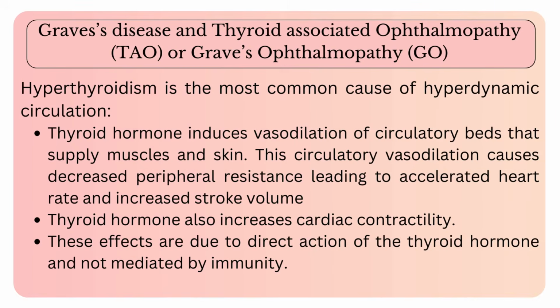Hyperthyroidism is the most common cause of hyperdynamic circulation. In this state, the thyroid hormone induces vasodilation of circulatory beds that supply muscles and skin. This circulatory vasodilation causes decreased peripheral resistance, leading to accelerated heart rate and increased stroke volume. Thyroid hormone also increases cardiac contractility. These effects are due to direct action of thyroid hormone.